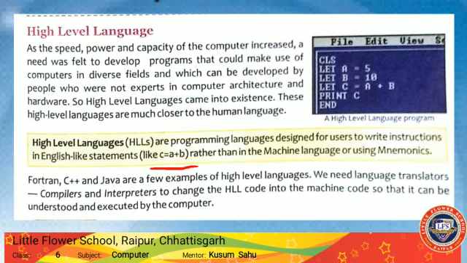The software used for this translation is called compilers and interpreters. They convert high level language code into machine language so that the computer can easily understand and execute the program.